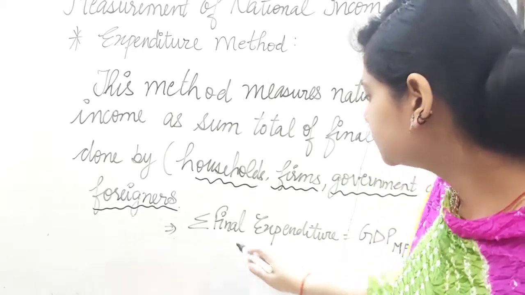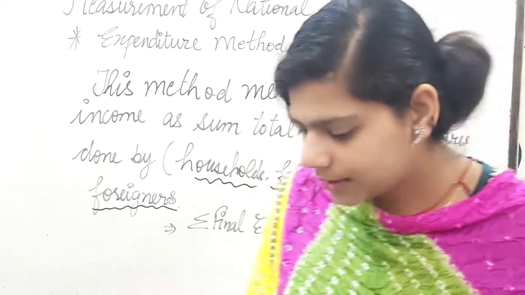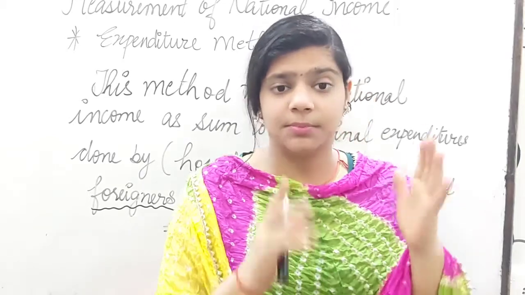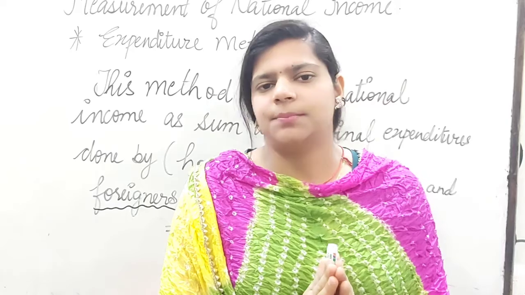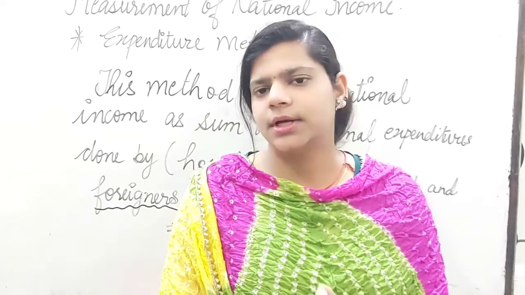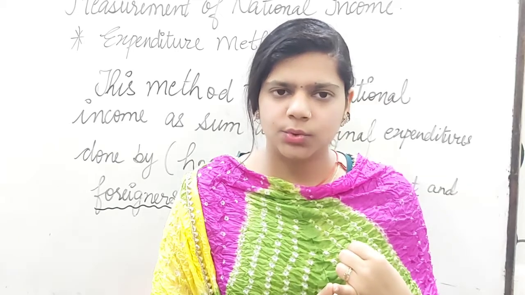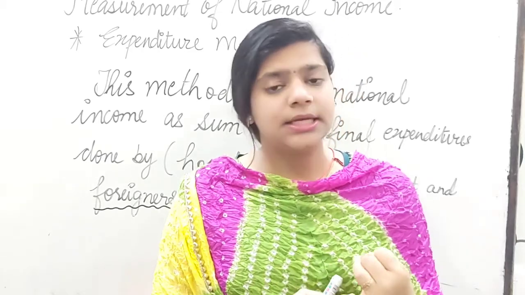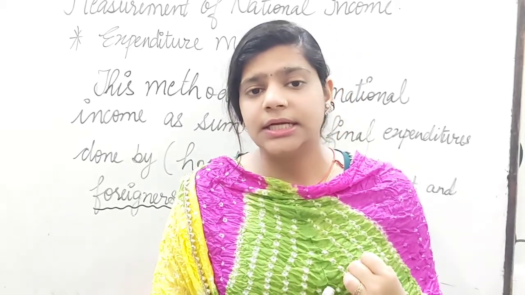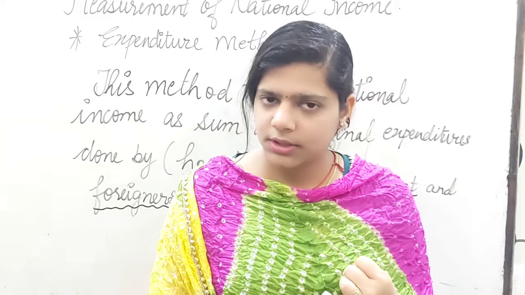Correct. Now, I already told you that when we calculate the national income, this point has to be kept in mind very carefully, because if you do not remember this important point, then you are not going to get the proper answers. Clear? In value added, I told you what you will get as the answer: GDP at market price. Correct? In income method, you will get NDP at factor cost. Correct?